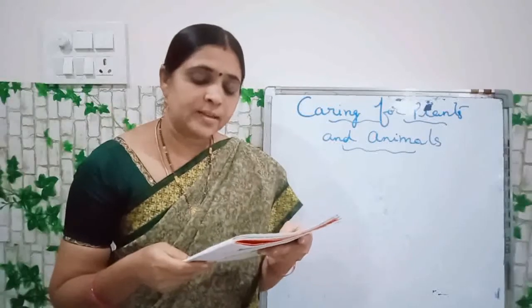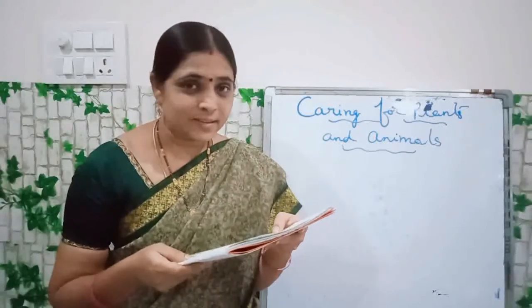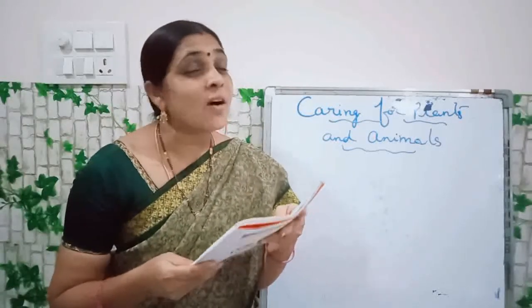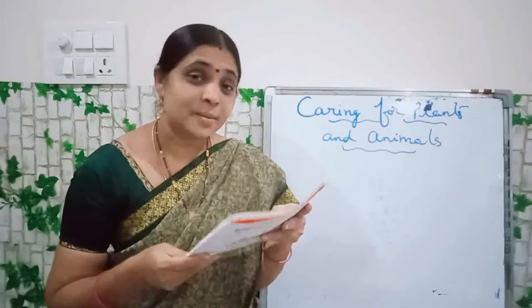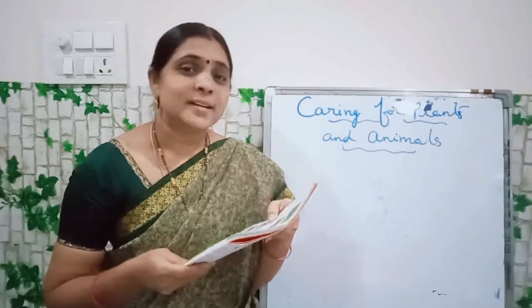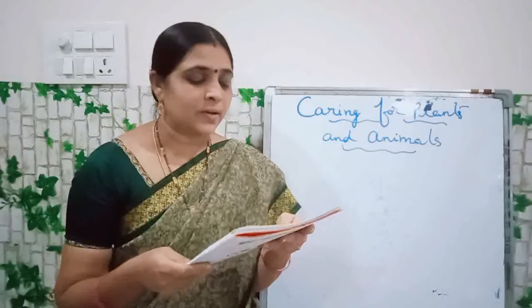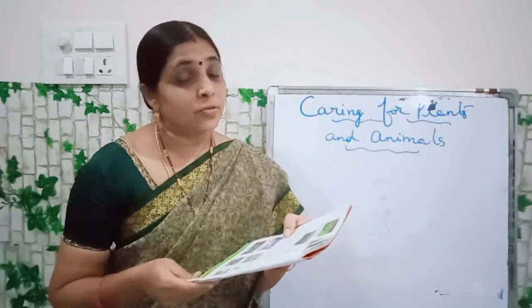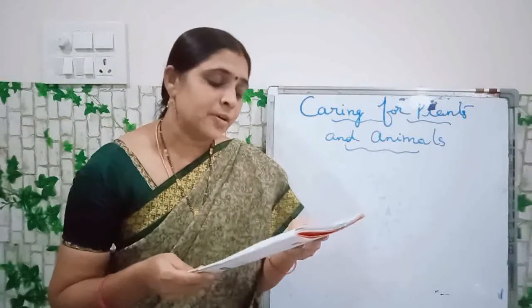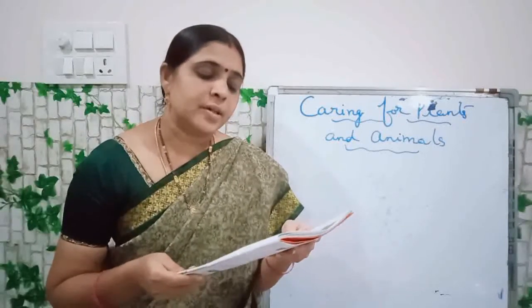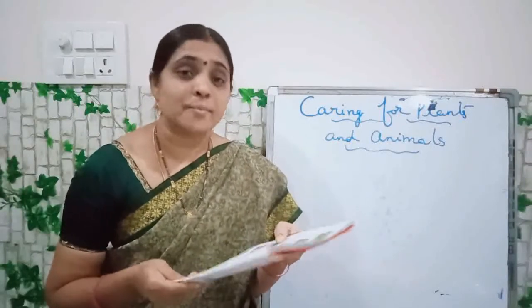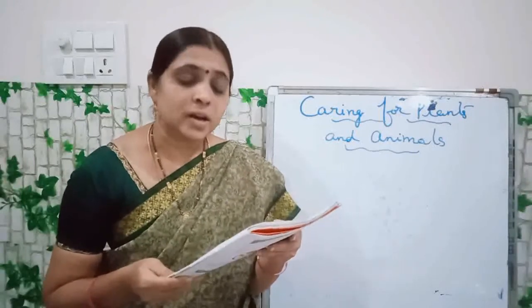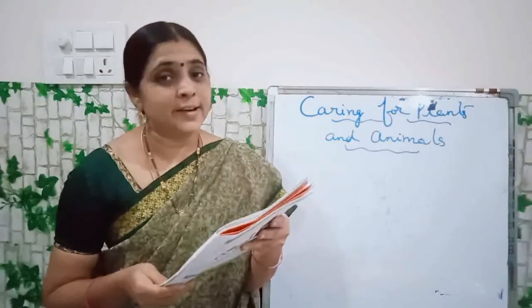You can see birds and squirrels also. Squirrels, where will we see them? On the trees. Birds also will be seen on the trees. Cows, goats and buffaloes are some animals that we see on farms or fields.